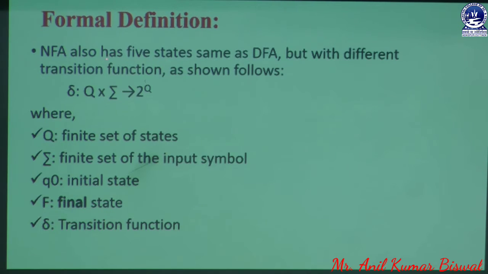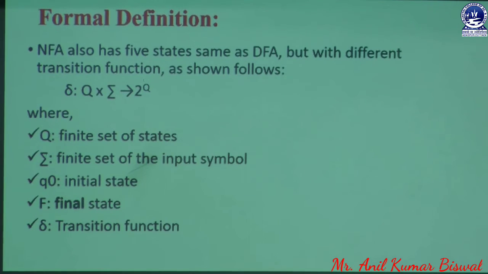So NFA also has 5 components, same as DFA, but with different transitions. We know that in the DFA concept we have 5 components, and in the NFA concept we also have 5. In the NFA concept we have Q, and Q is always a set of states, and these states must be in a finite set. According to that finite set, we make the sets, and the states always lie within our system.